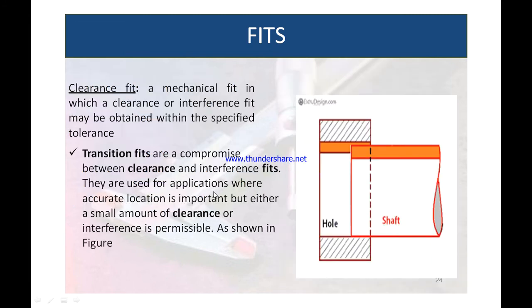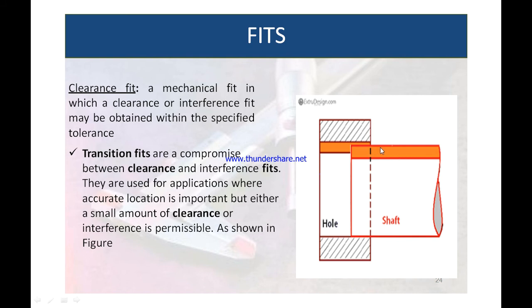Next is the transition fit. A mechanical fit in which clearance or interference may be obtained within the specified tolerance. Transition fits are a compromise between the clearance and interference fit. They are used for applications where accurate location is important, but either a small amount of clearance or interference is permissible, which is as shown in the figure. Look at this.